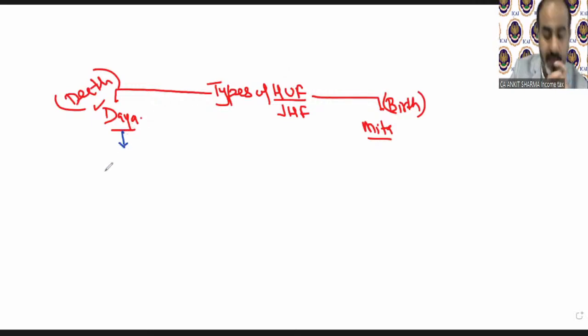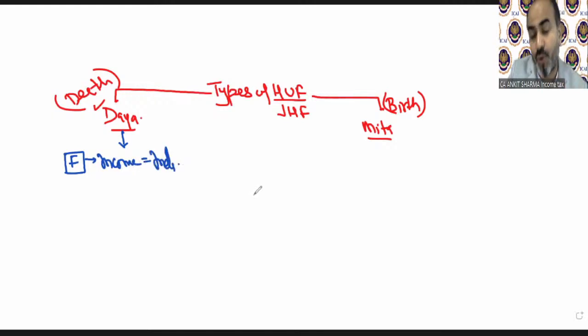So now start from Dayabhaga. Imagine there is only Mr. F. He's alone, no brother, nothing, and he's earning some income. Then that income is going to be taxable as an individual, because to create an HUF or JHF, there must be at least two people.